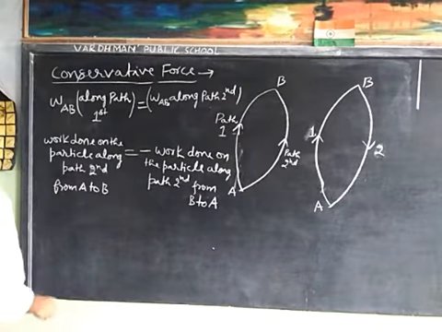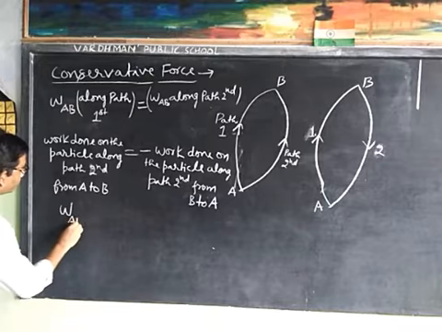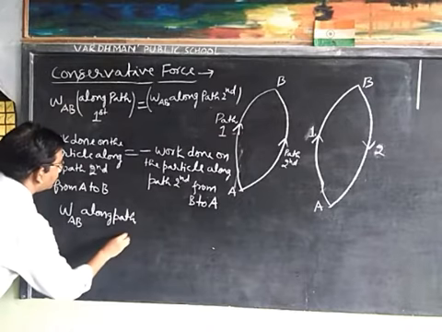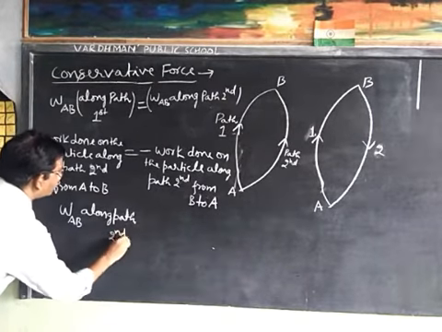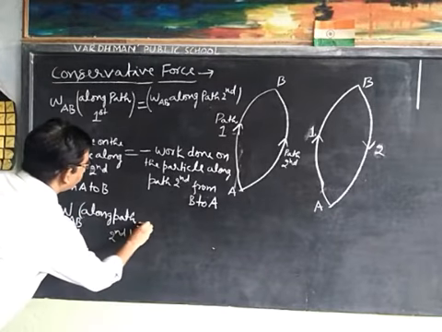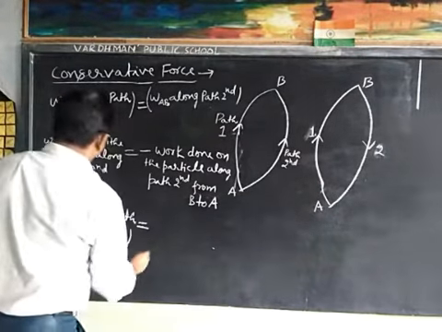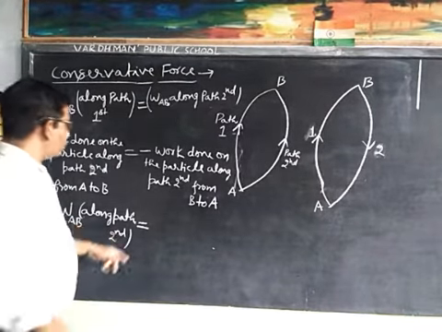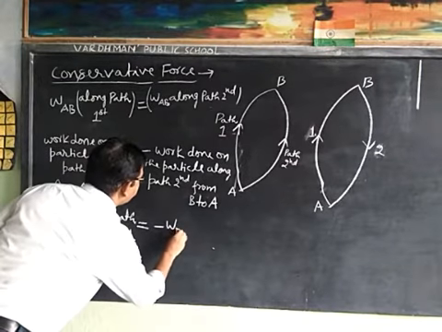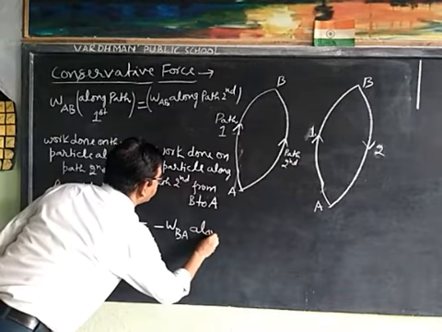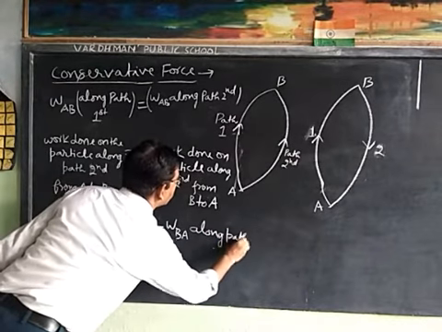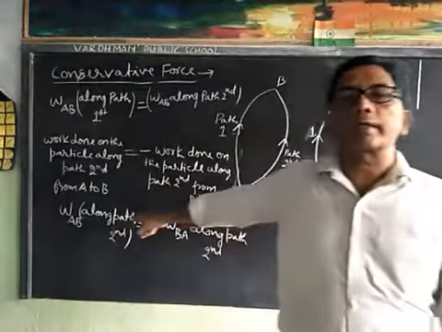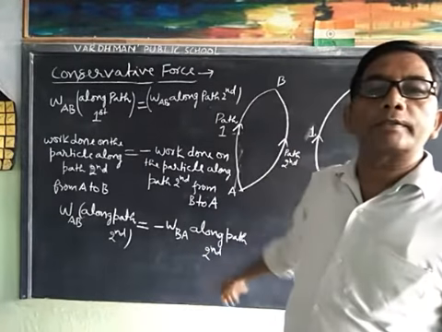We can write WAB along path second is equal to minus WBA along path second.